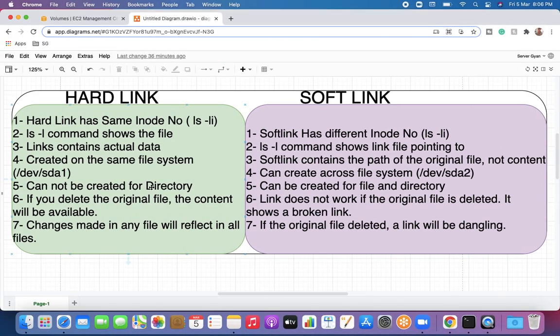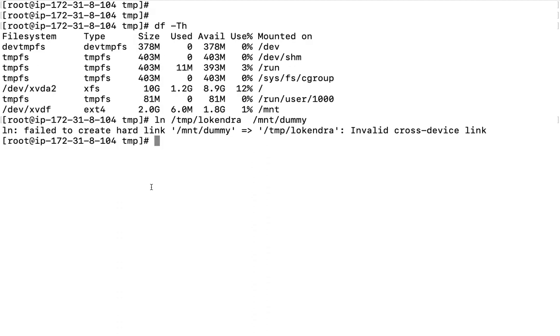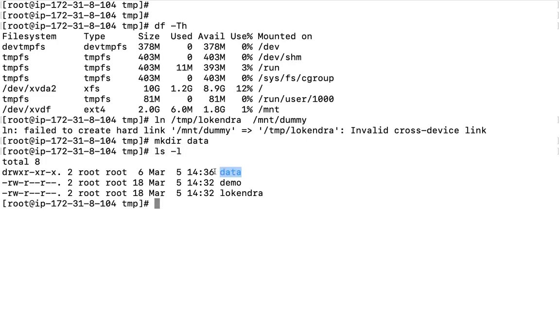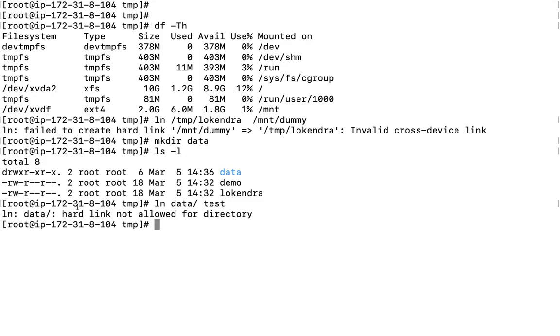Cannot be created for a directory. Now let us create a directory here, mkdir, and I'm going to create maybe data. ls -l. If I check here, data is going to be a directory. If I have to create a link for data, I will do ln data and after that maybe test. This is going to say that hard link not allowed for directory. It means we cannot create hard links for directories, right?